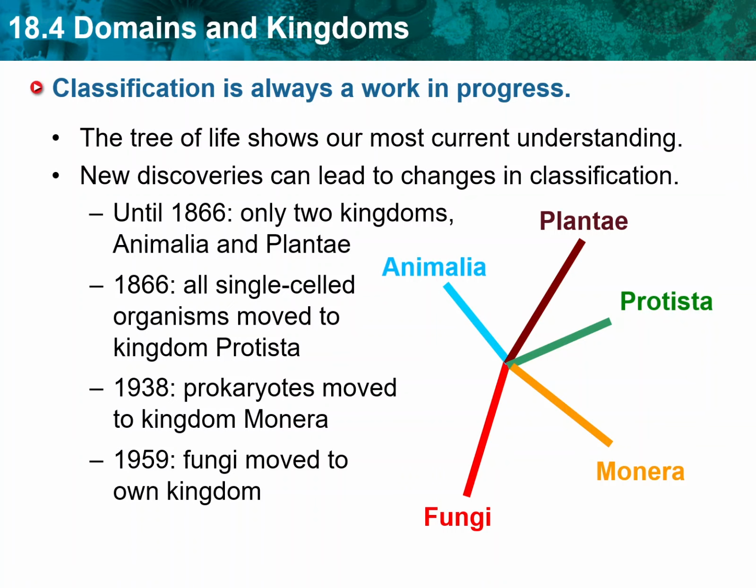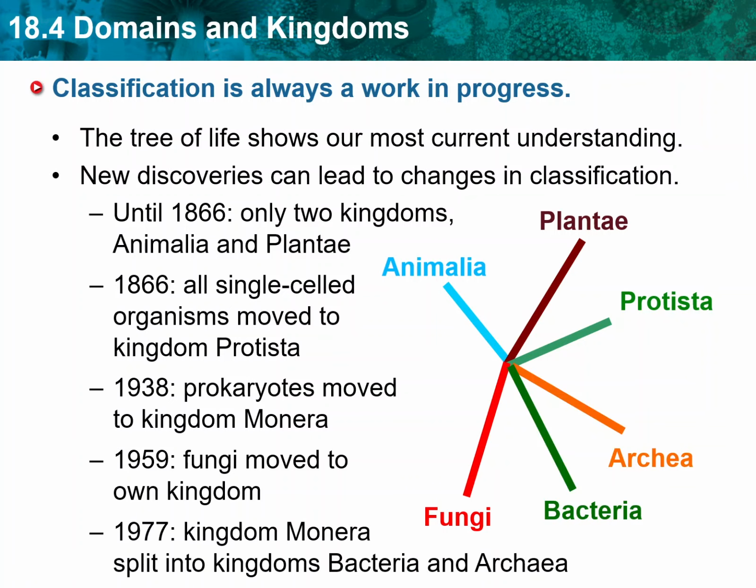In 1959, American ecologist Robert Whittaker proposed that because of how they feed, fungi should be placed into their own kingdom apart from plants. The kingdom fungi includes molds and mushrooms. In 1977, ribosomal RNA research by Carl Woese revealed 2 genetically different groups of prokaryotes. His findings led scientists to split the kingdom Monera into 2 kingdoms called bacteria and archaea.